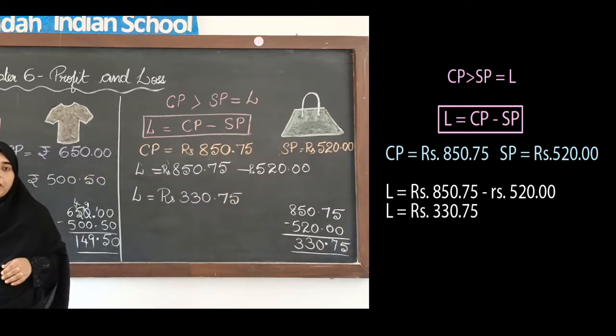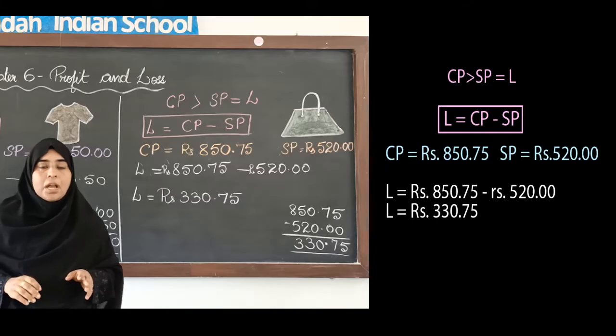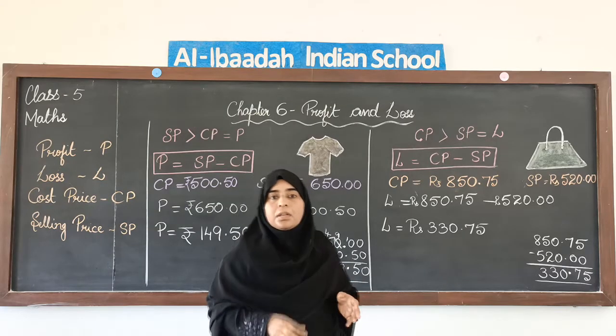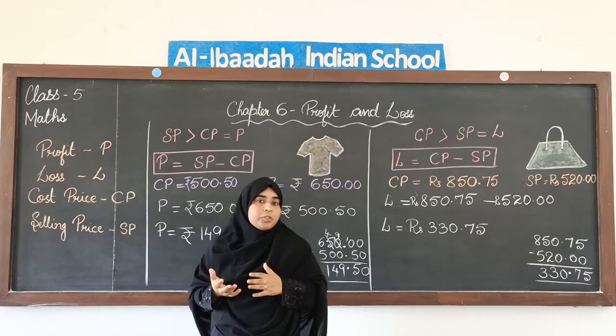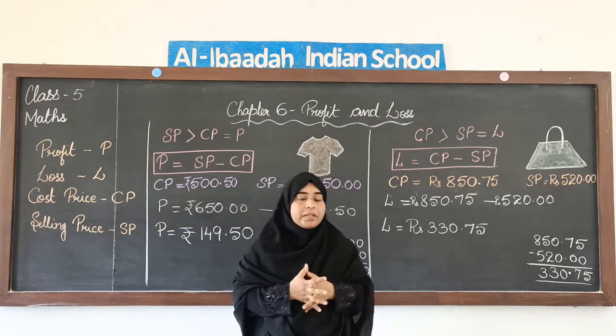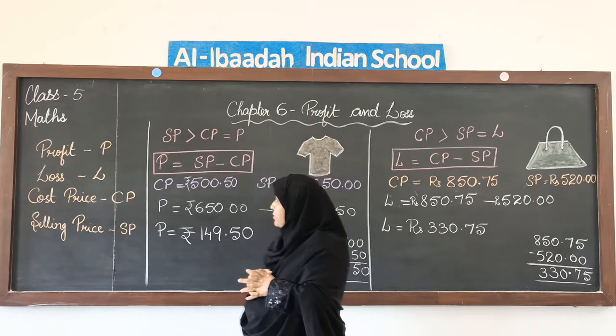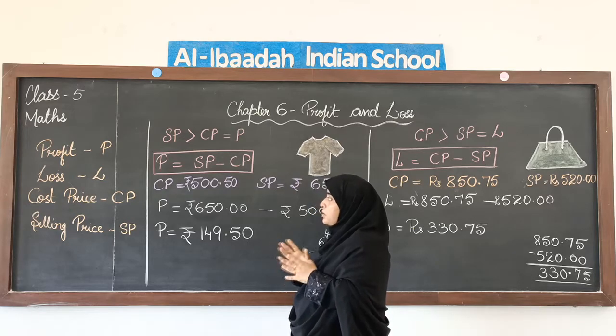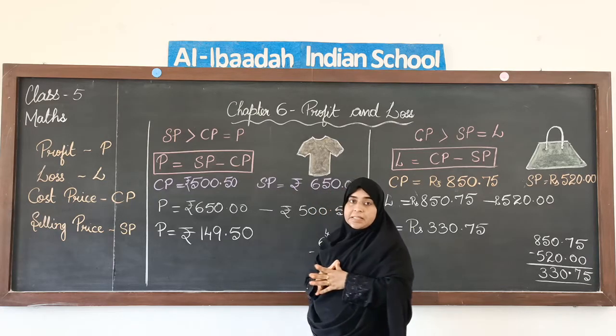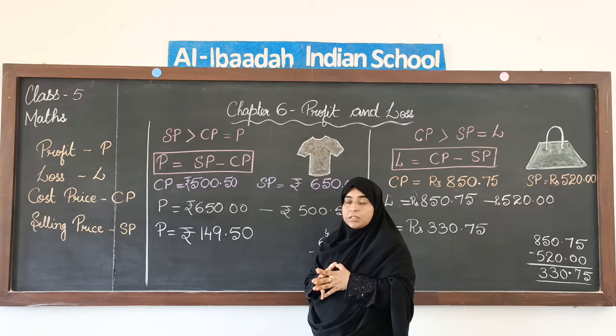Okay, this is how we calculate profit or loss. I hope you have understood. It's a very simple thing. Most of the time we are into making some profit or loss, right? So let's just see what all we have discussed today. Profit, loss, cost price and selling price. All these four are related to each other.